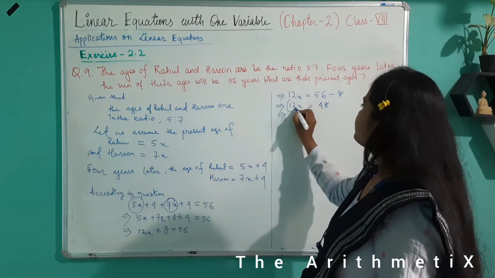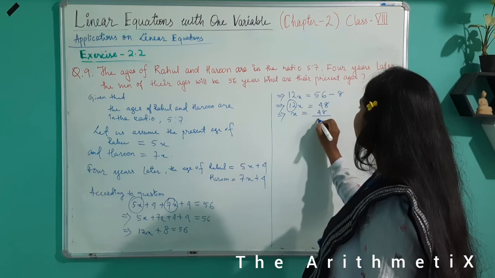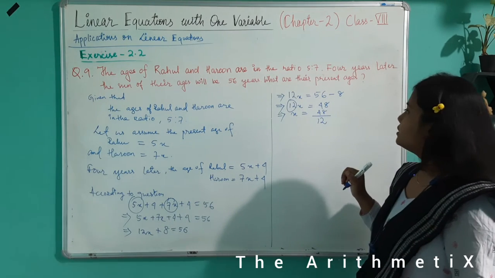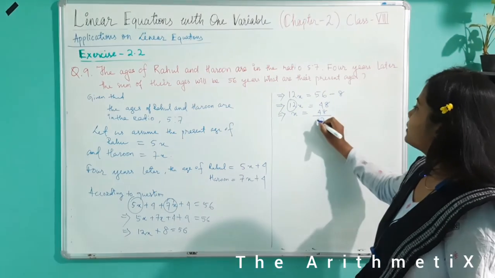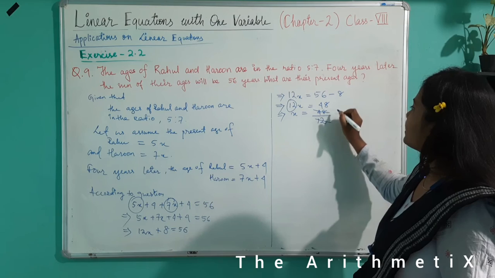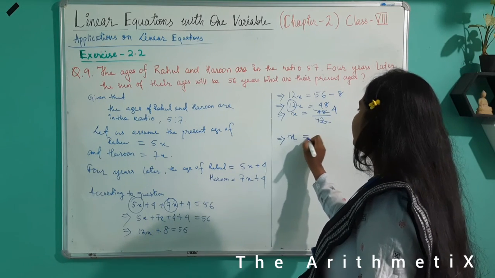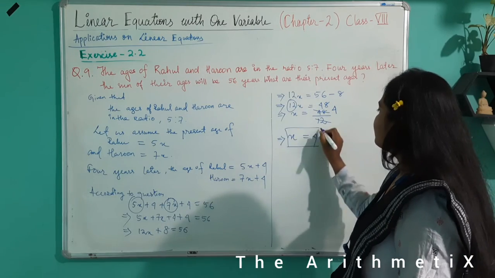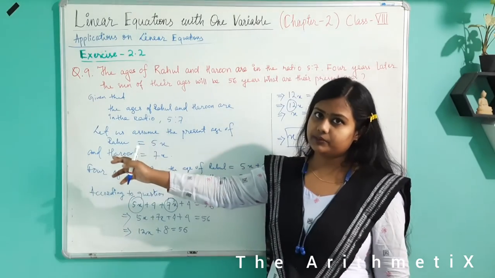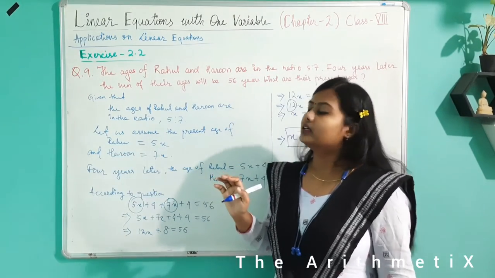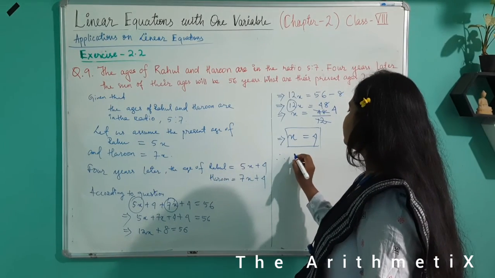Now see, let us remove 12 from x. x equals 48 divided by 12. Here you see 48 is a multiple of 12, so we can divide like this. 12 4s are 48. This implies the value of x is 4. We got the value of x here but not the ages of Rahul and Harun. We have considered them to be 5x and 7x. Along with this value, we will be finding their ages.